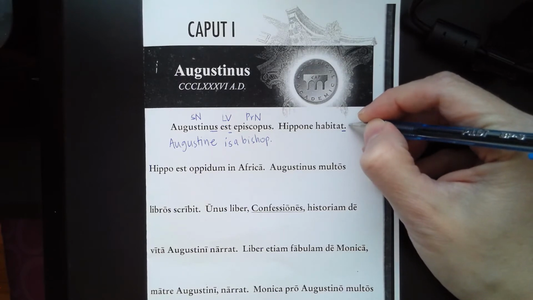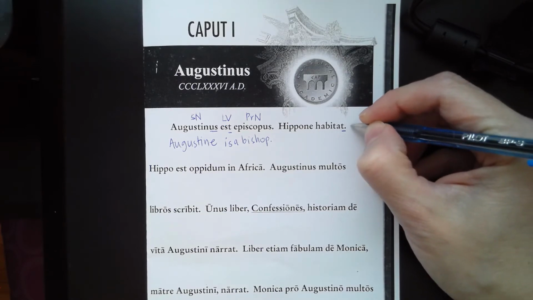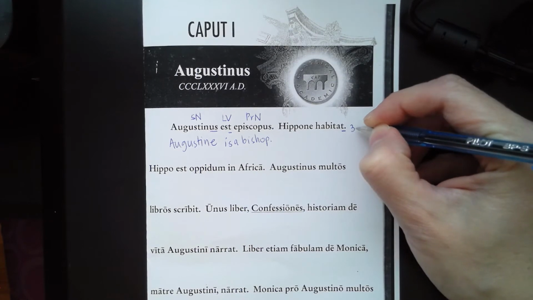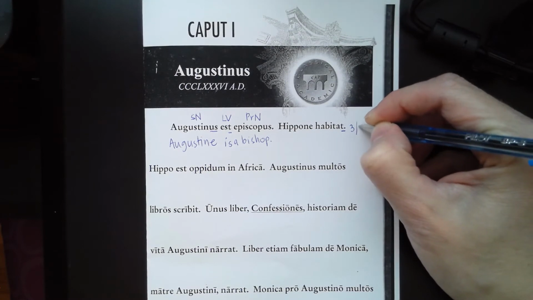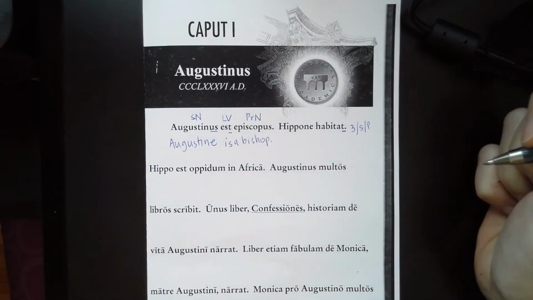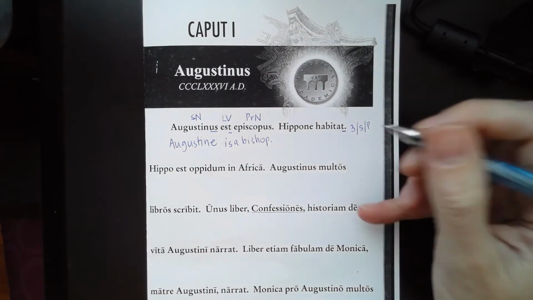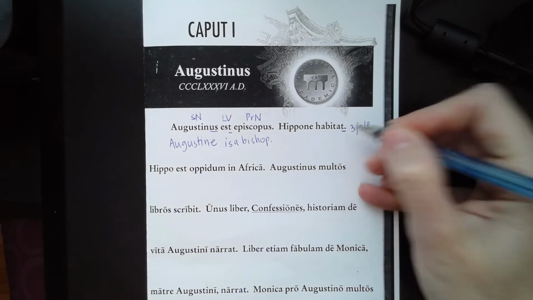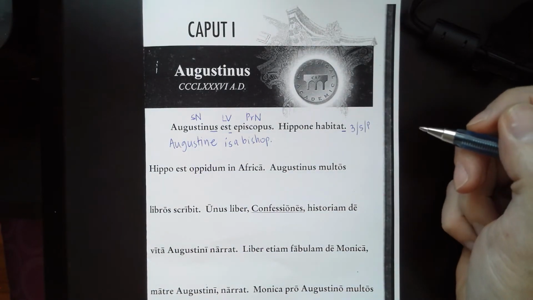We know that the t, our third person, singular, and present tense ending. So this is a he, she, or it doing something, right?